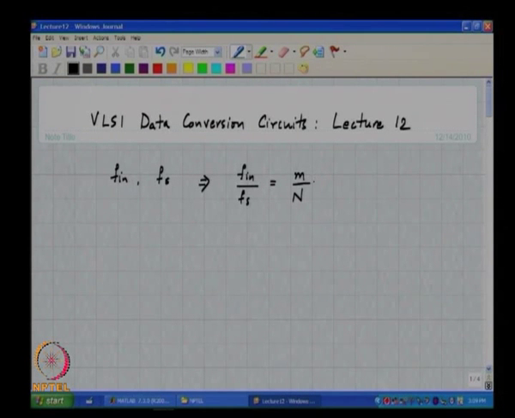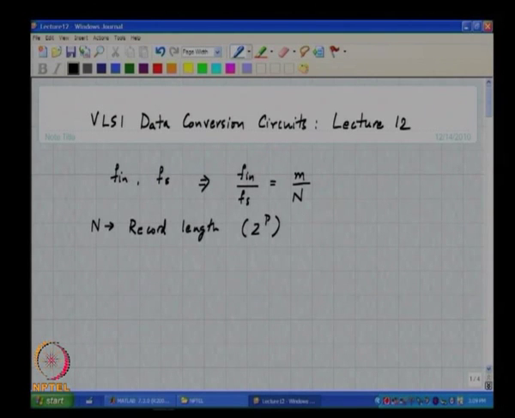And as I was mentioning to you last time, n is called the record length, and often chosen to be 2 to the power of p, where p is an integer. The advantage being that there are very fast algorithms to compute the Fourier series coefficients if the record length happens to be a power of 2.